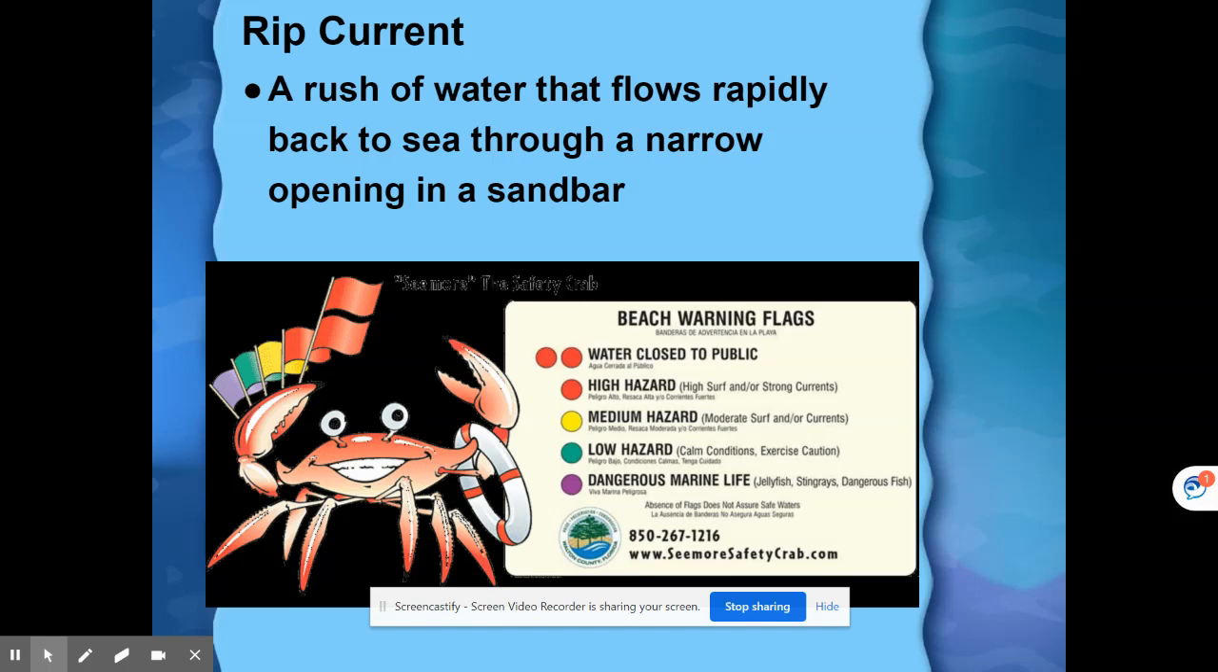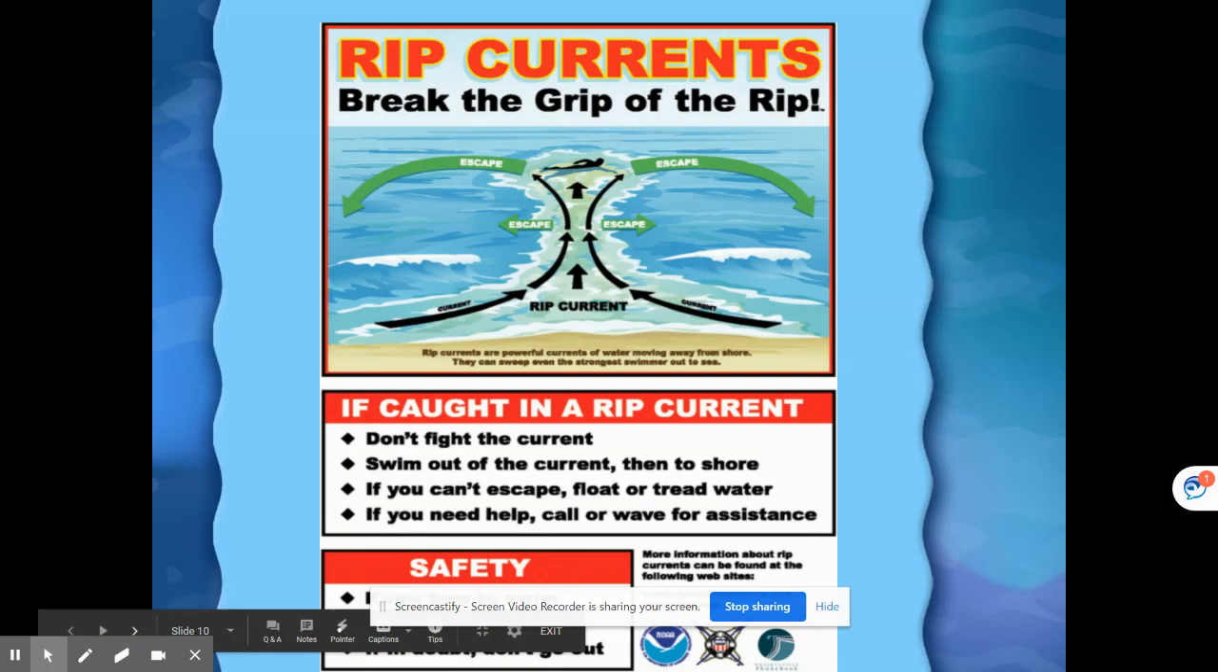If you're ever trapped in a rip current, you should swim out parallel to the beach. Don't try to fight your way back in. That's how people become in distress if they do that. So again, you want to swim out from the rip current parallel to the beach. That's a rip current. Again, here's what to do to escape, a picture of that.